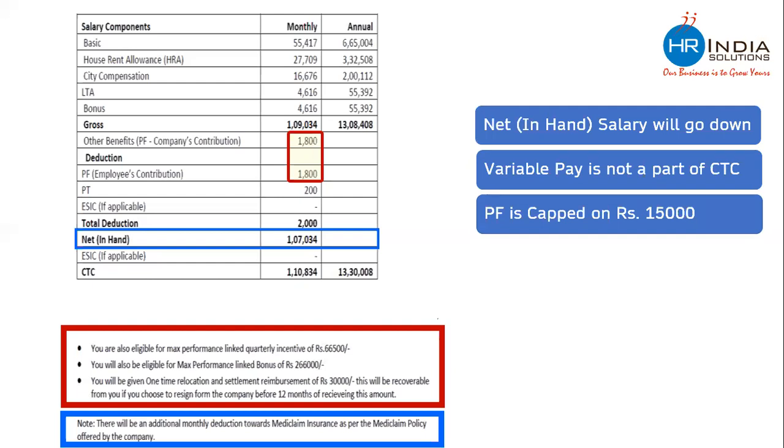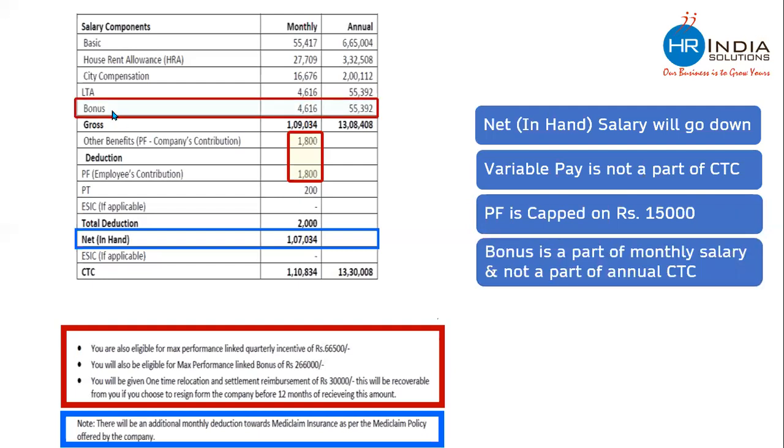This is legally allowed. You will also see that bonus is something which is mentioned in the gross salary. Bonus is a statutory compliance or retirement benefit which comes after monthly salary, monthly gross salary. But bonus is a part of monthly salary in this company and is not a part of annual CTC.